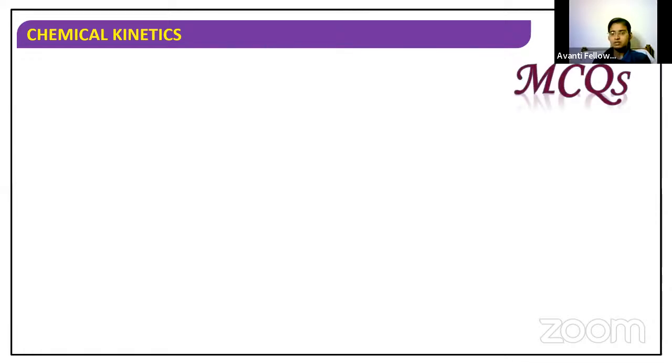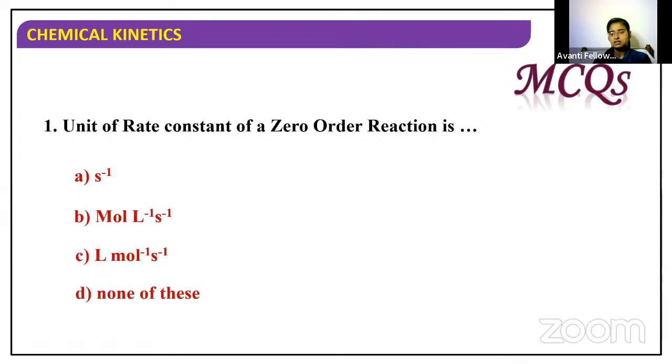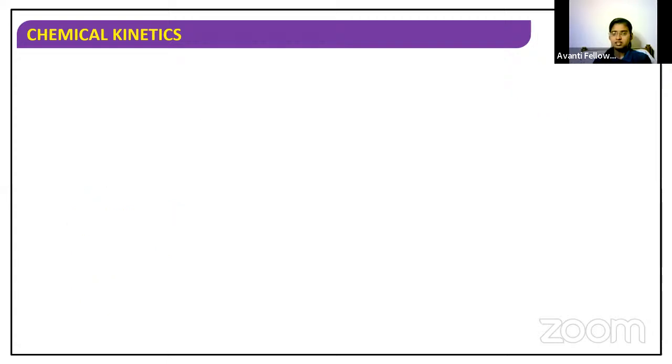Now let's go with one MCQ from this rate constant characteristics. What is the unit of rate constant for zero order reaction? Can anyone tell me? Sakshi, are you sure? Is it option B? Mahek is also going for option B. Okay, very good students. So option B is the correct answer.